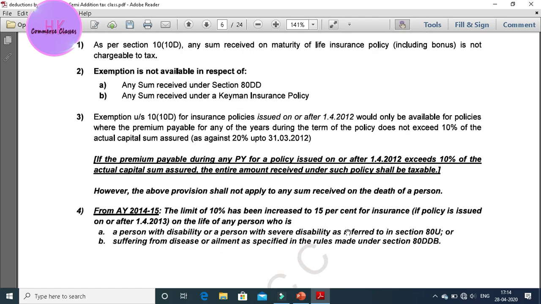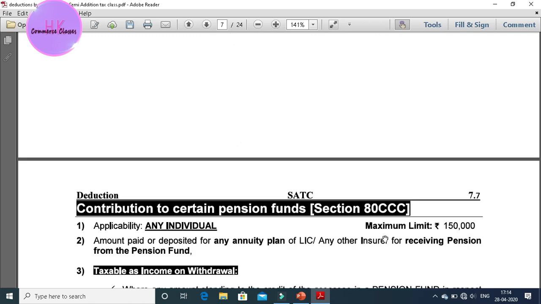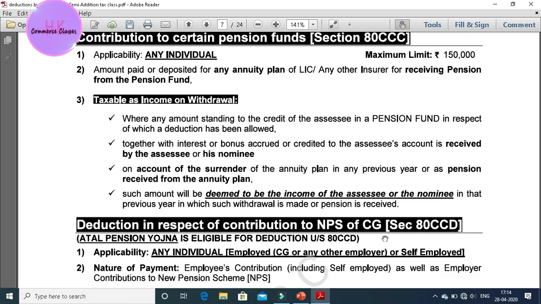You will also not be able to add that section 10, sub-section 10D. Contribution to certain pension funds, section 80C. It is related to the pension for insurance.